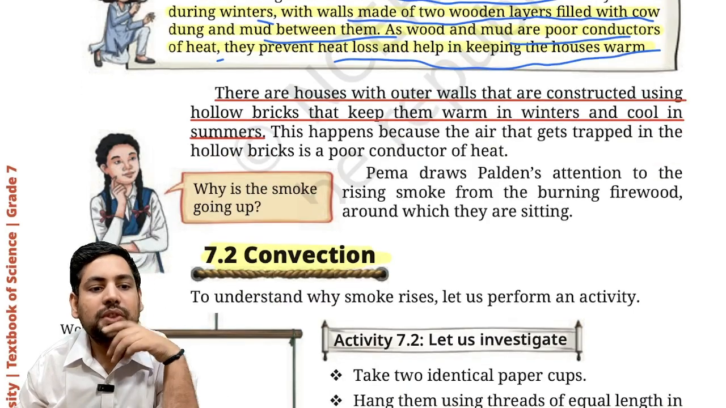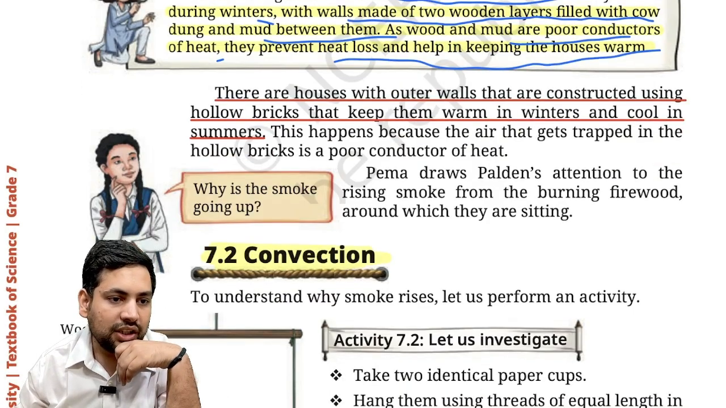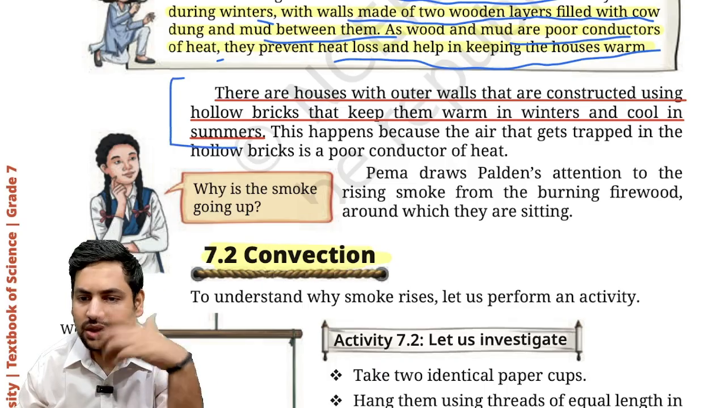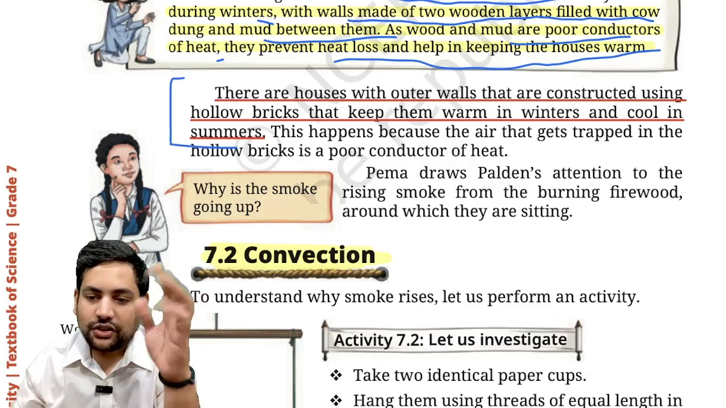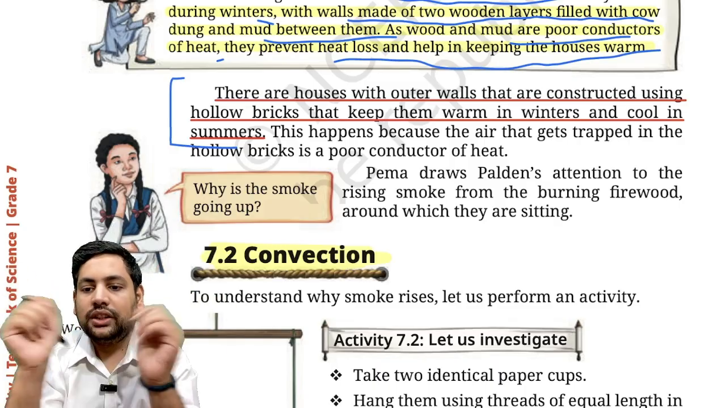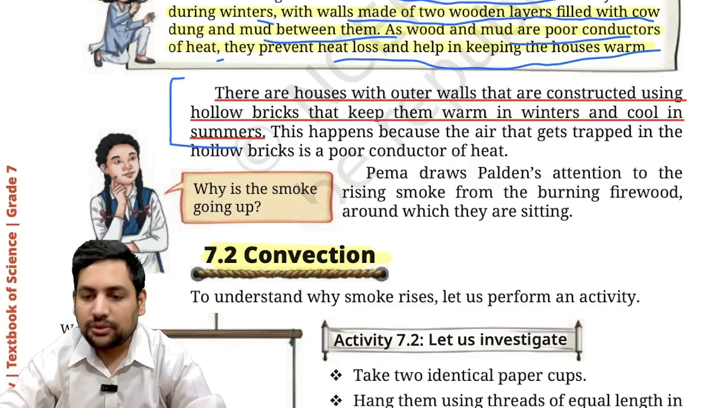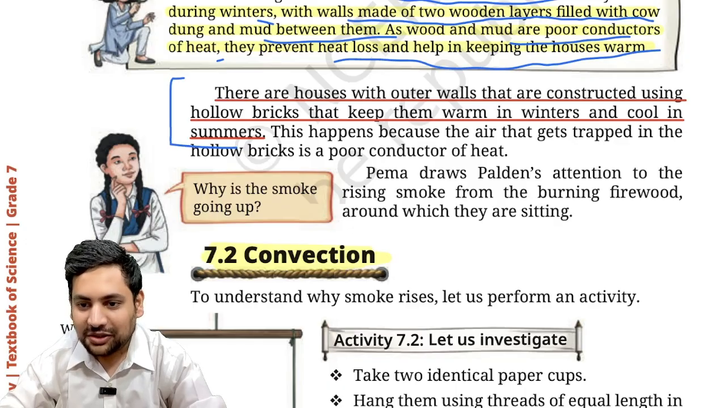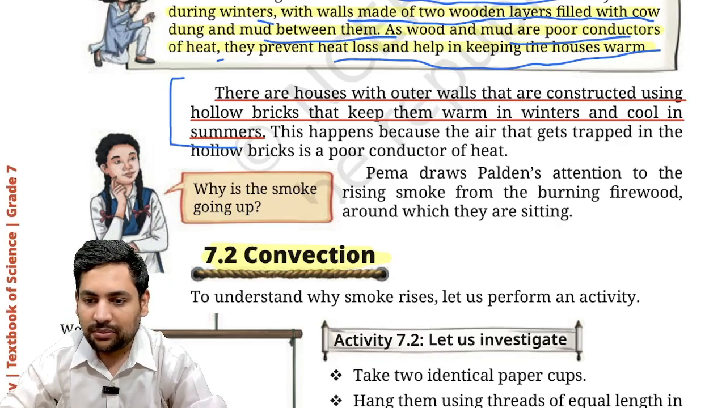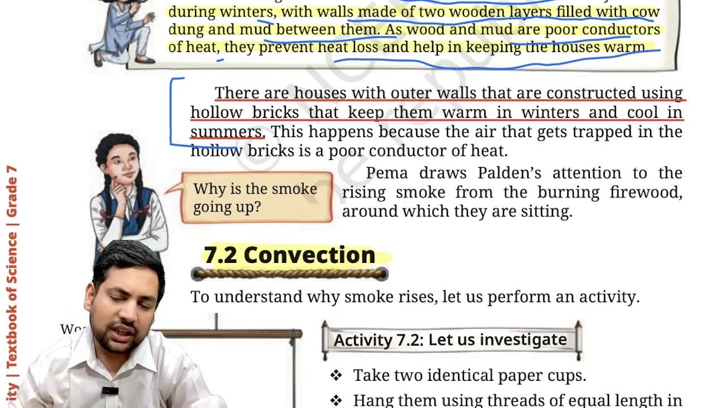Then there are houses with outer walls that are constructed using hollow bricks to keep them warm in winters and cool in summers. Again, same reason. You're understanding, this is about covering anything by poor conductors so that the internal environment is protected. Understood? So the house will be cooler in warmer temperatures and warmer in cooler temperatures. Correct? Saved from the environment.